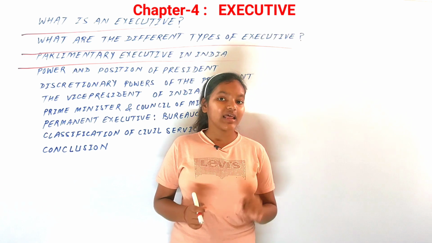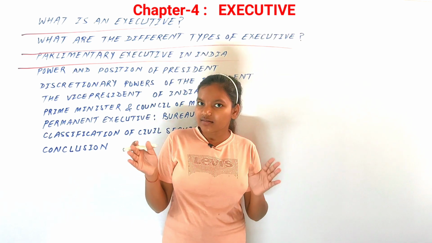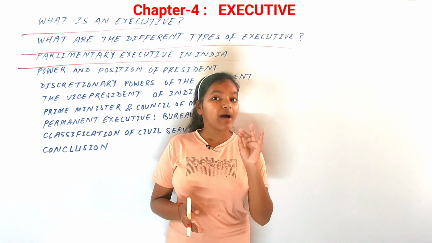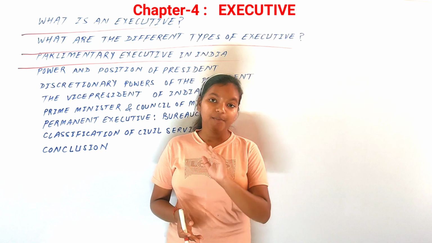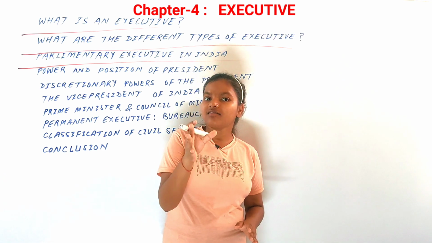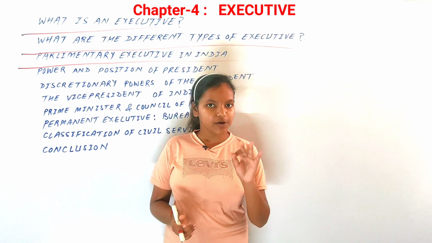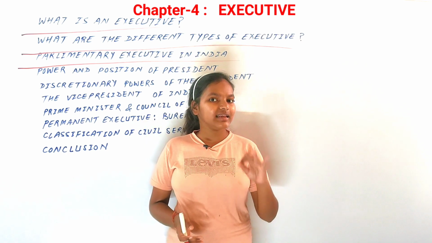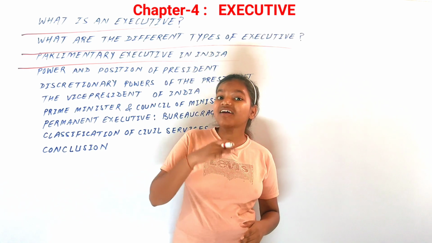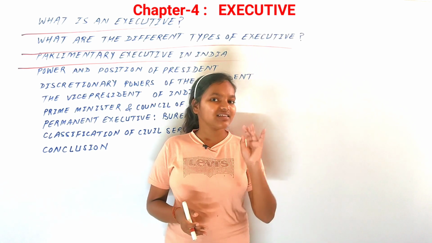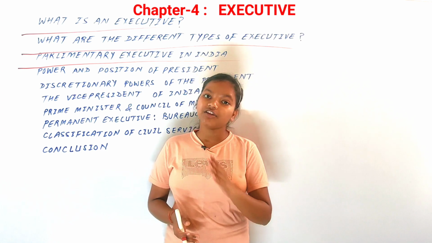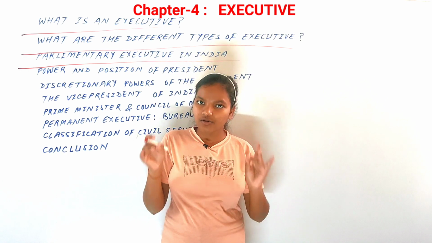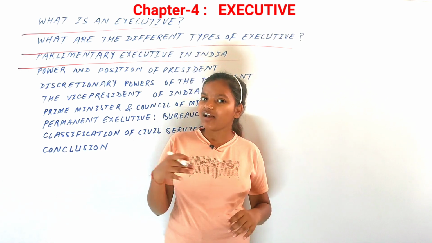Then there was also one thing, that they wanted to create a system where the executive would have a lot of power but would be bound by the expectations of the people. It would not be that the executive would overpower the people, because the people should be the ones controlling them, and that is by the representatives. So we see that in India the executive and legislature are interdependent. That means the legislature controls the executive and in turn is controlled by the executive. So that is a kind of cycle that is made in our country.